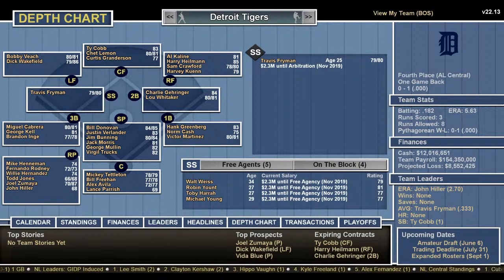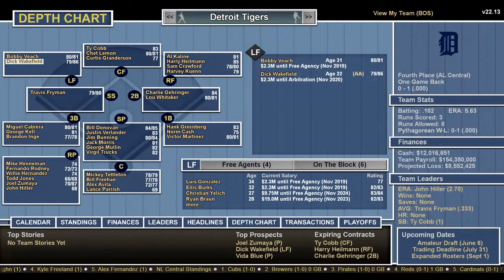Hank Greenberg, Norm Cash, and Victor Martinez at first, very formidable. Whitaker and Charlie Gehringer at second, very formidable. Travis Fryman, because they traded Alan Trammell, at short. Cabrera, Kell, and Brandon Inge at third. In right field, Kaline, Hillman, Crawford, and Harvey Kuenn. Center field, Ty Cobb, Chet Lemon, Curtis Granderson. Left field, Bobby Veach and Dick Wakefield.